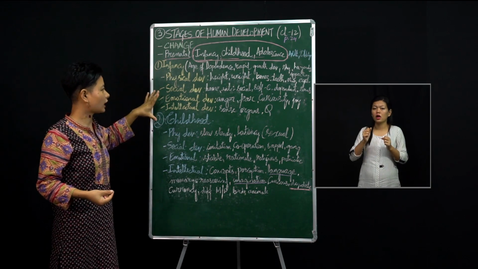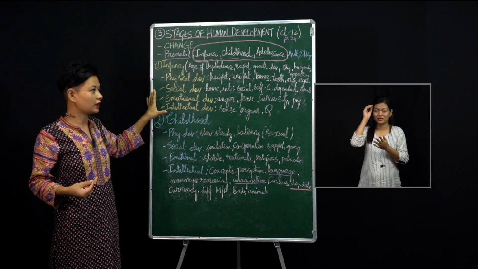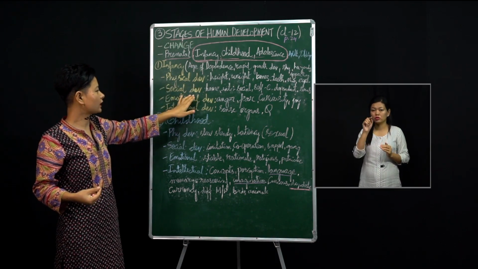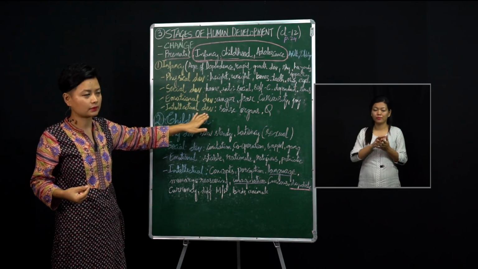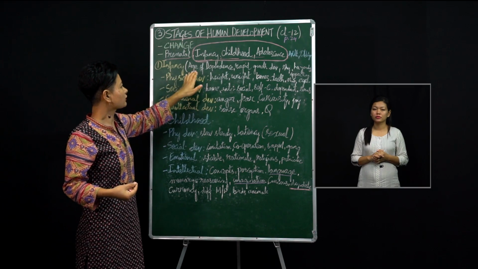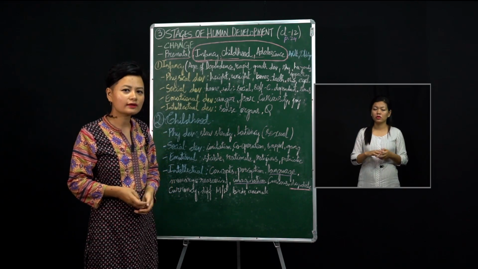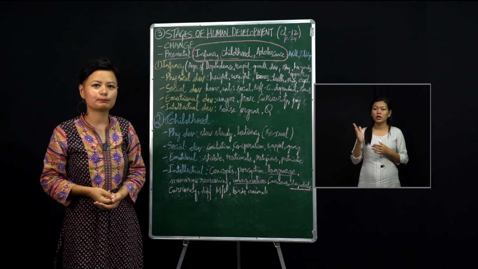So we will try to understand the baby below 2 years of age, from their physical development, social development, emotional development, and then intellectual development, right? So what are some of the characteristics of this infancy stage? We say that this infancy stage is a stage of dependence.